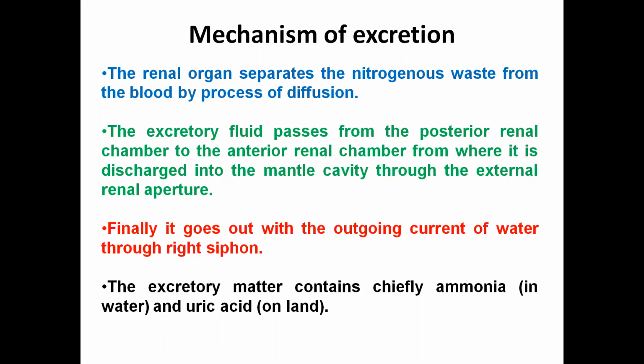When we talk about the birds, they are uricotelic. They excrete the nitrogenous waste in the form of uric acid. When we talk about the cartilaginous fishes, they are ureotelic because they excrete the nitrogenous waste in the form of urea.